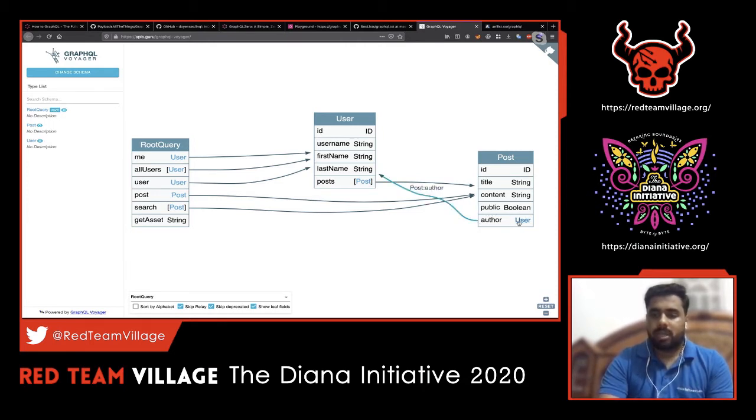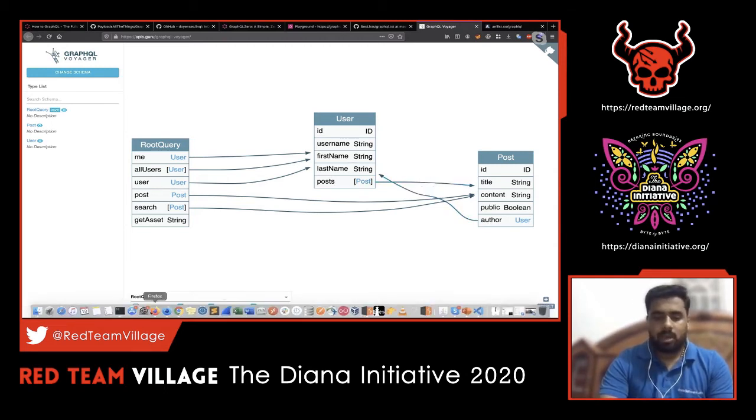And there is one important case here wherein the author of a particular post again refers back to the user table, wherein we can again nest it. For example, we know the author, and that particular author's information we again have to pull. In that, if we want to pass a particular parameter field called post, we can do that. So we can nest it since there is a backtracing here. Let's see how we can make use of this.